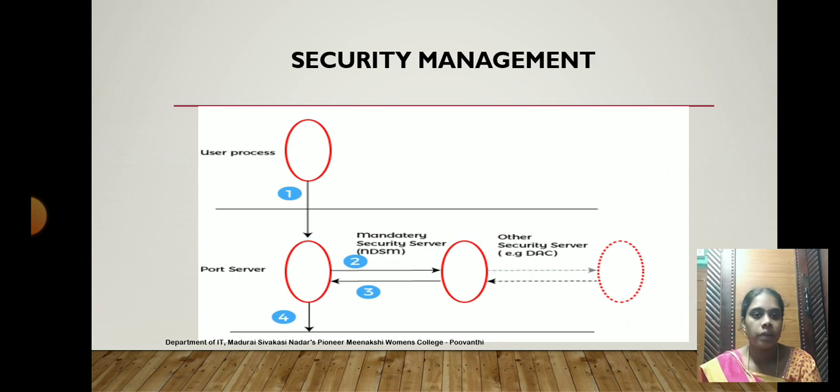Here the security management has two layers. First one is user processes. It has to be loaded into the port server, and then the mandatory security server is loaded into the other security servers. Once the overall security process is done, it will be loaded into the port server, and then it has to be executed.